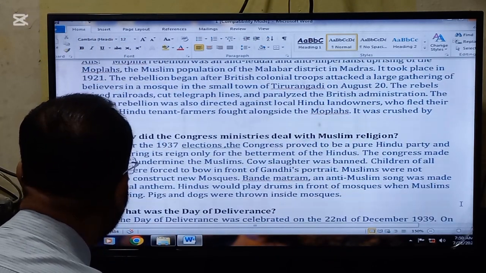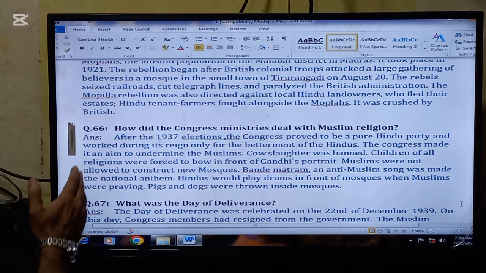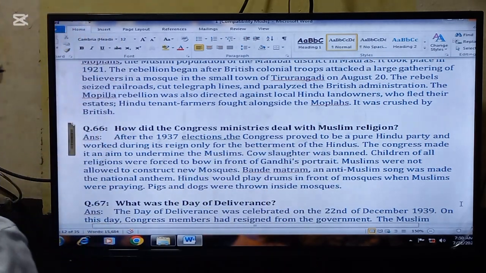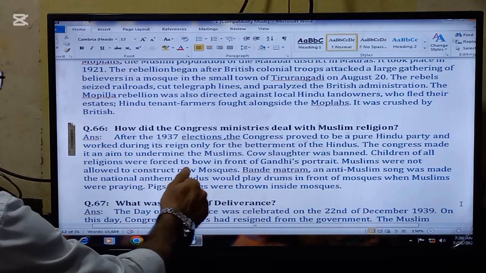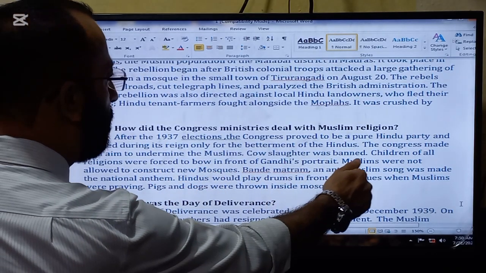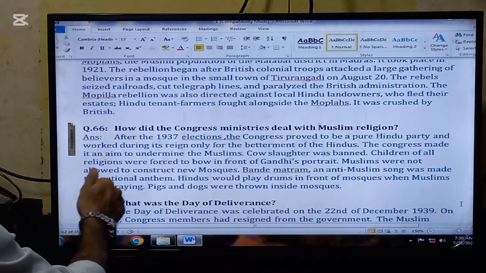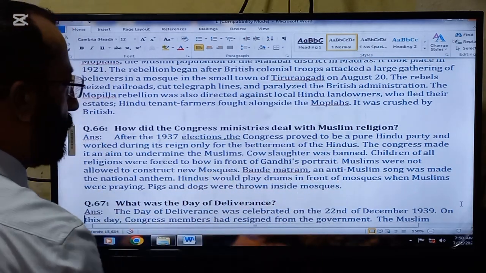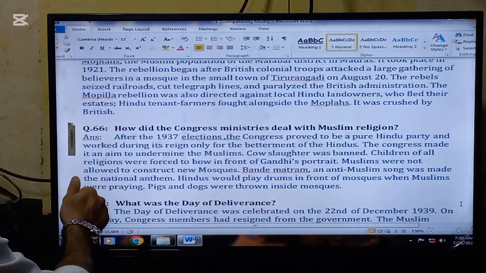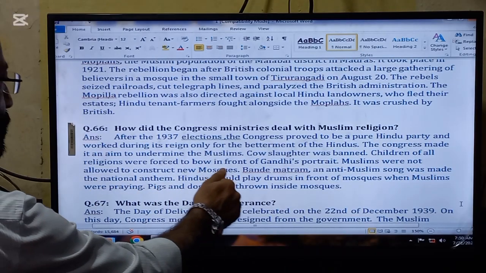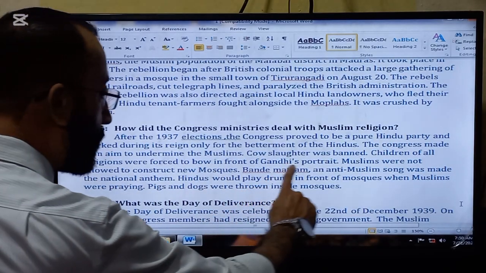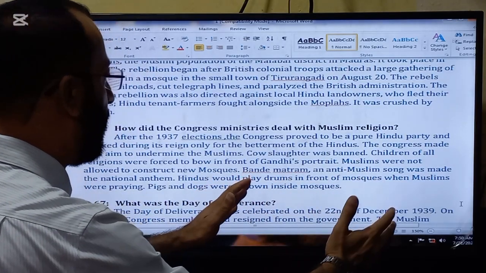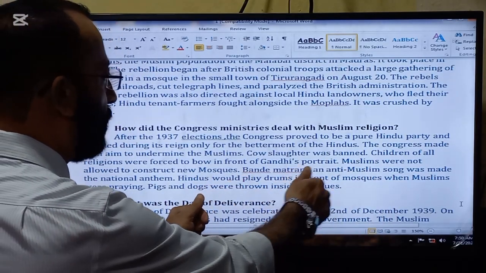The next important question that we are going to read today is, how did the Congress ministries deal with the Muslim religion? After the 1937 elections, the Congress proved to be a pure Hindu party and worked during its reign only for the betterment of the Hindus. The Congress made it an aim to undermine the Muslims. Cow slaughter was banned. So look at their working at that time now. Cow slaughter was banned.